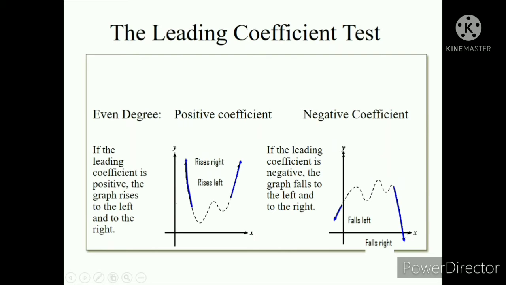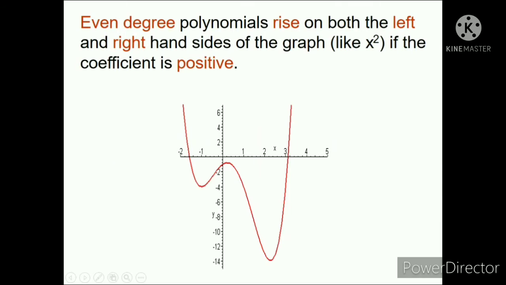Let's have an example. Even degree polynomial rise on both left and right hand sides of the graph. Ayan, ito yung graph, kapag even, yung left hand niya ay tataas, yung right hand niya ay tataas kung positive yung ating leading coefficient.